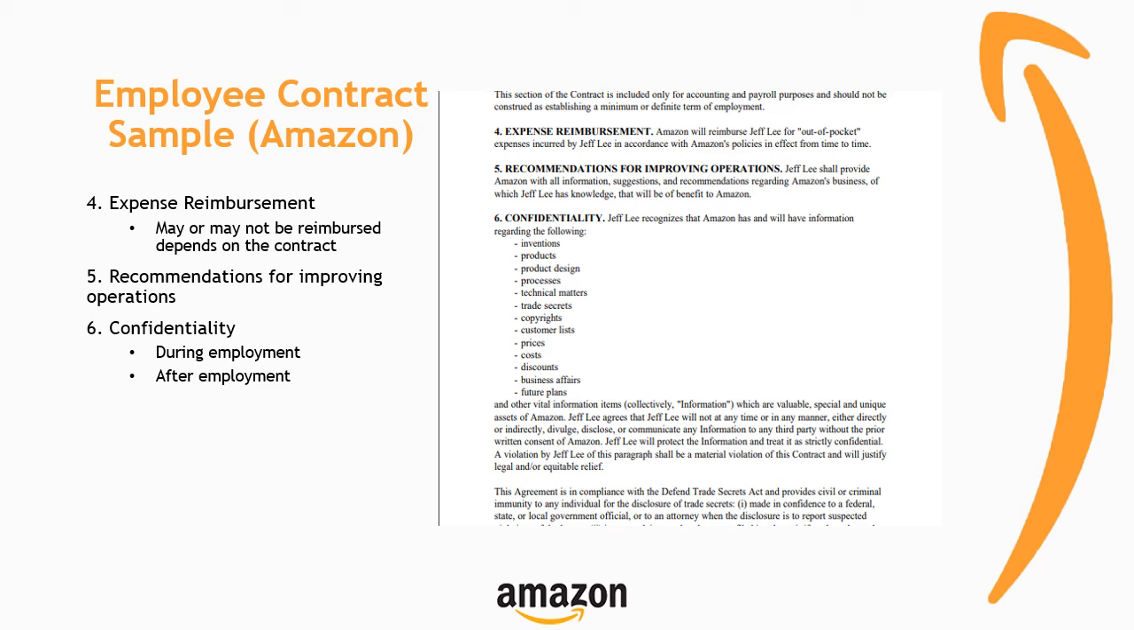Fourth, expense reimbursement. Employers state whether they reimburse the out-of-pocket money of the employees. If they do, they'll specifically state that it should be in accordance with the company's policy. Fifth, recommendations for improving operations. It overlaps with the paragraph for best efforts of employees. It requires employees to provide best efforts to benefit the business.